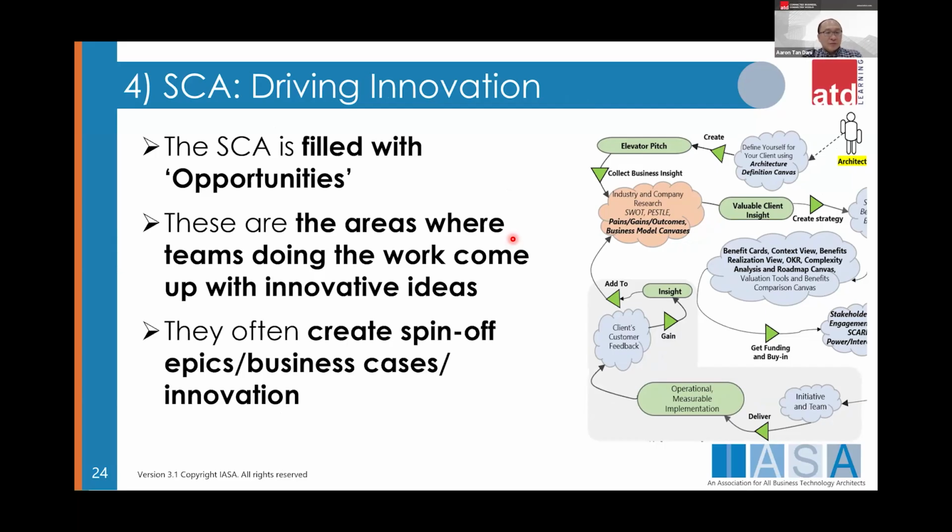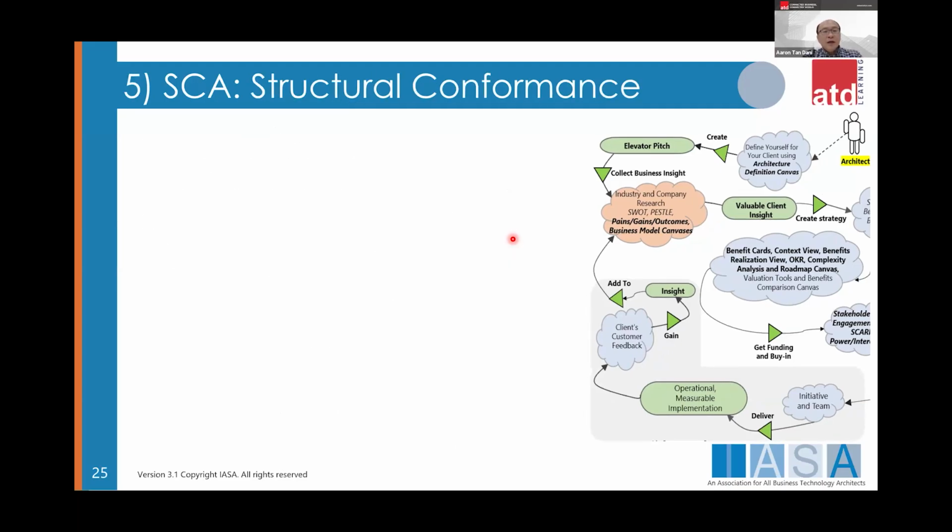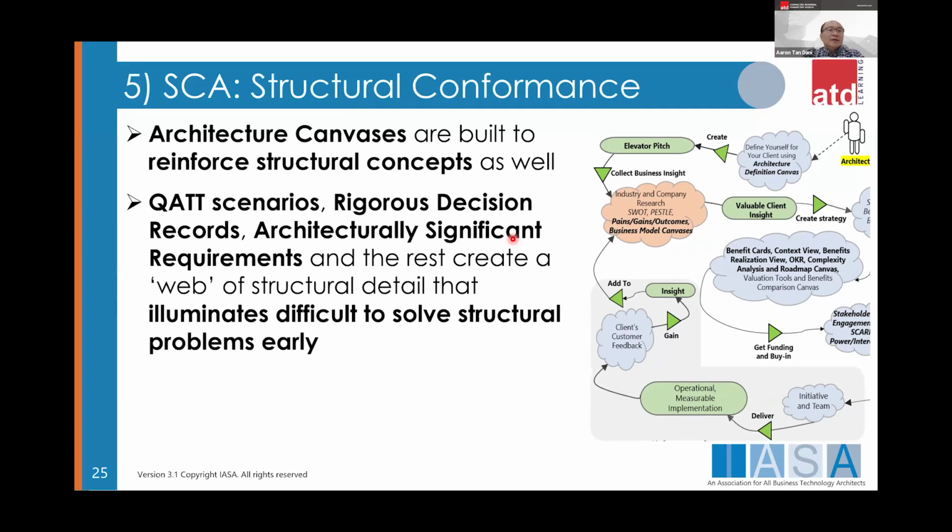Yeah, and of course they often create a spin-off epic business cases and innovation in terms of structural conformance, right? So basically, it's about they have a relationship among all the canvases. So everything is templatized, right? So of course, they got the quality attribute scenario. So this is QATT, quality attribute scenario, rigorous design record, architecture significant requirement, right? That detail illuminates difficult to solve structural problem early.